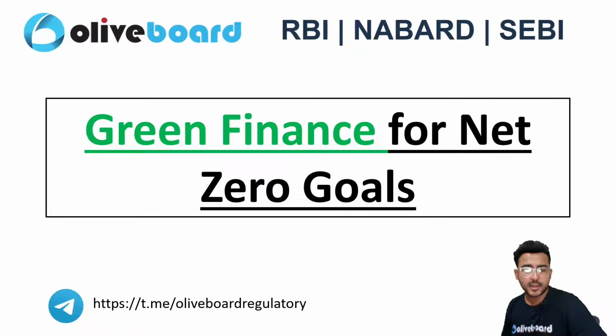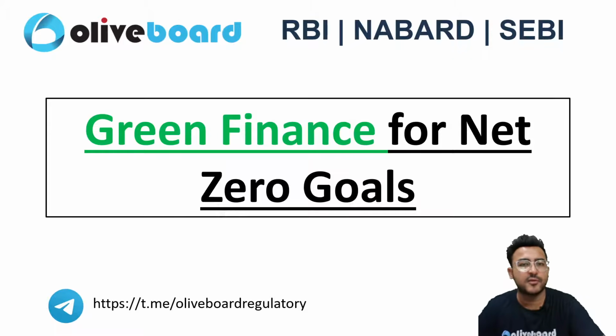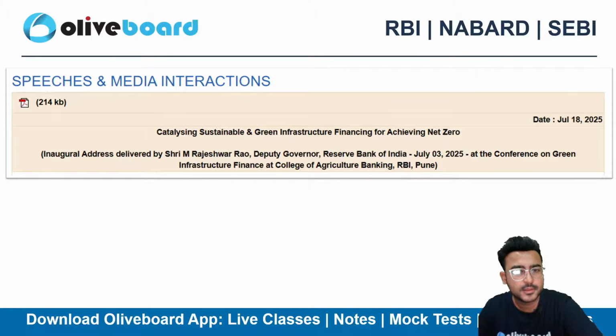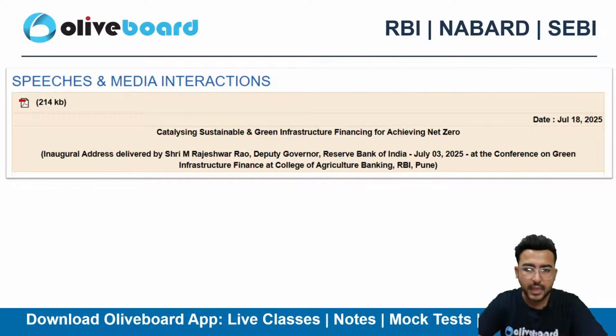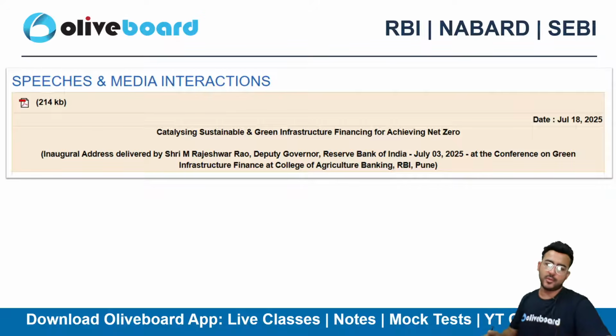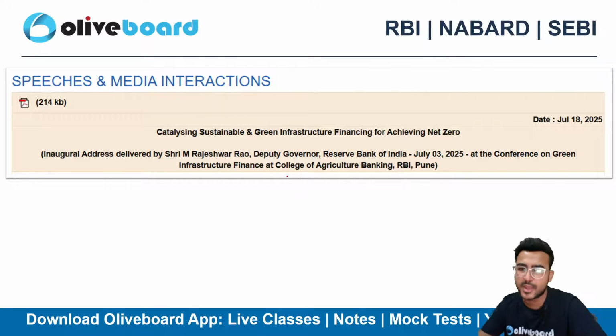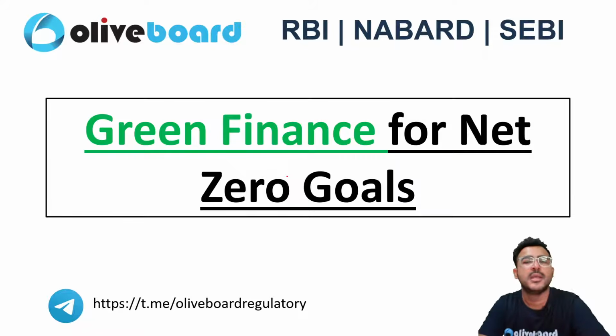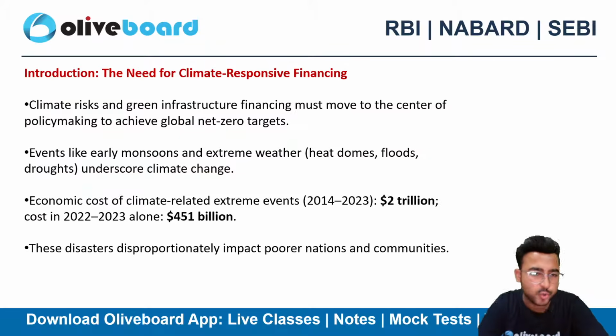Next is a speech by the Deputy Governor of RBI: green finance for net zero goals, right? In this speech, Mr. M. Rajeshwar Rao, who is the Deputy Governor of the Reserve Bank of India, has highlighted green finance for net zero goals, right?